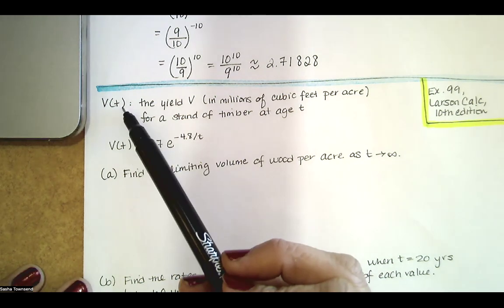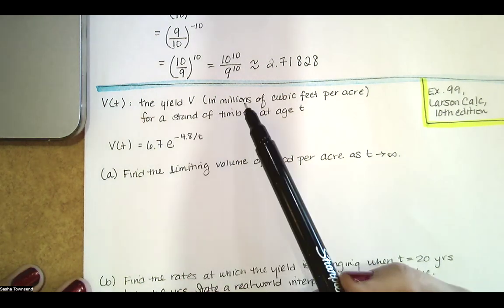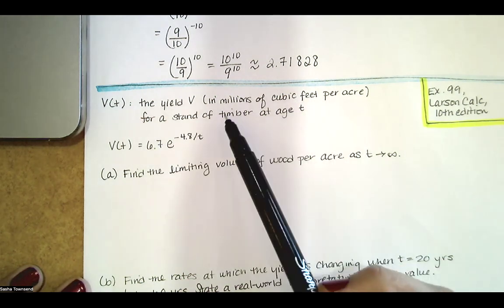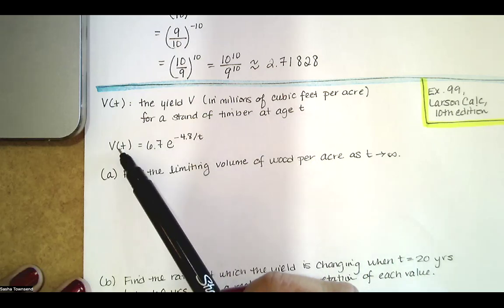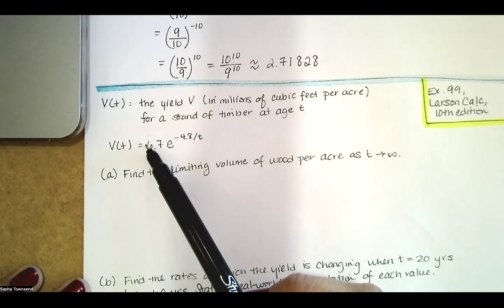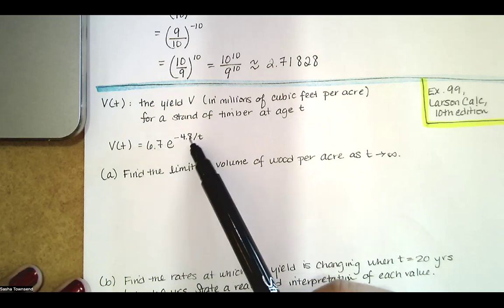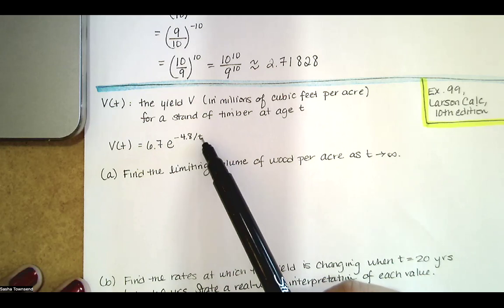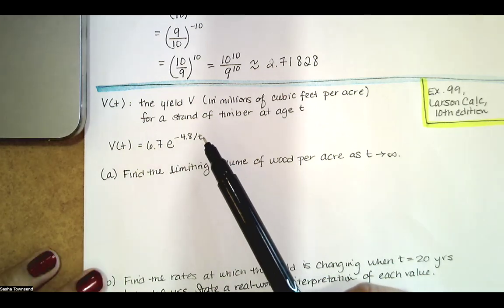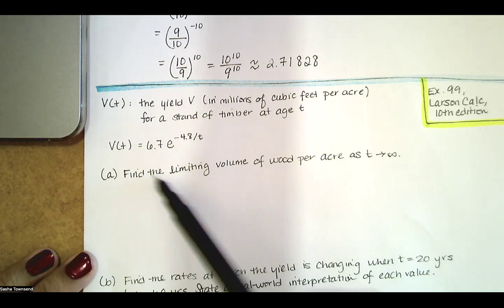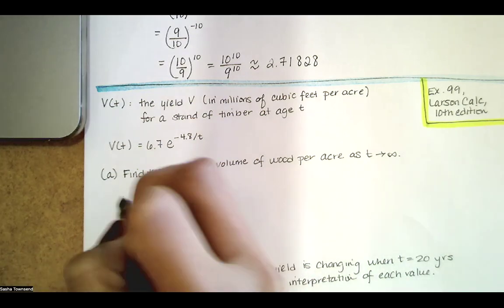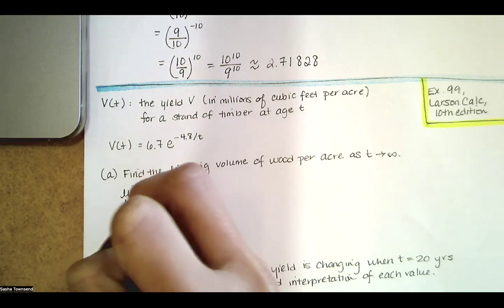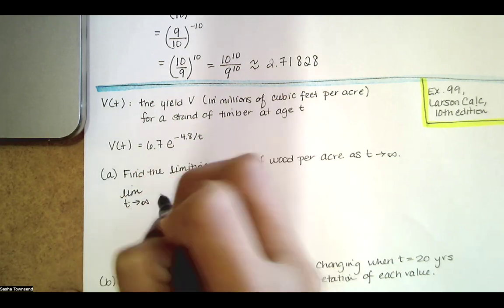So we're told that V of t is the yield V in millions of cubic feet per acre for a stand of timber at age t. And so this is giving us some number of cubic feet of timber per acre, t years after some reference point. We're asked to find the limiting volume of wood per acre as t goes to infinity. So that's just the limit as t goes to infinity of this function.